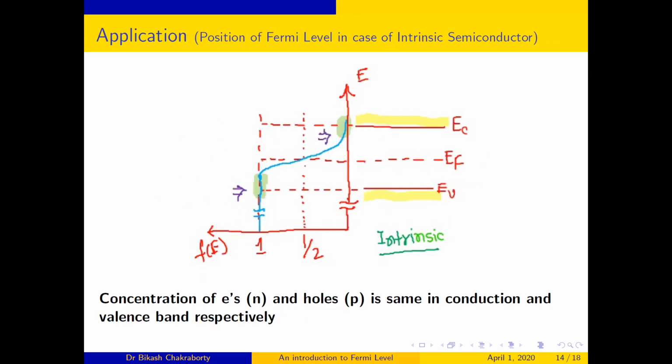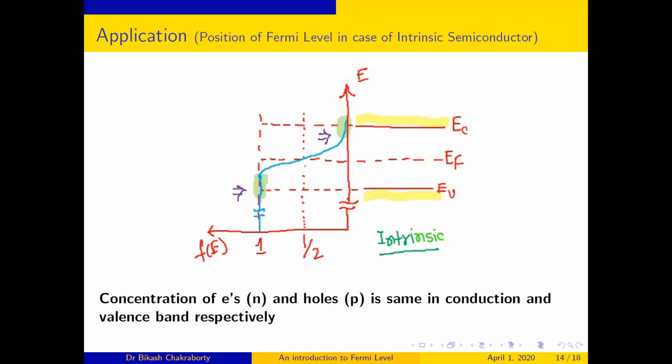So, why have I drawn the position of Fermi level at the midway between the conduction band and the valence band? The position of Fermi level is in the middle of the conduction band and valence band. I have just explained what is f(E). f(E) is the probability of occupation of electrons at a particular energy level. Now, the concentration of electrons, that is n, and the concentration of holes, that is p, are the same in the conduction and valence band respectively.